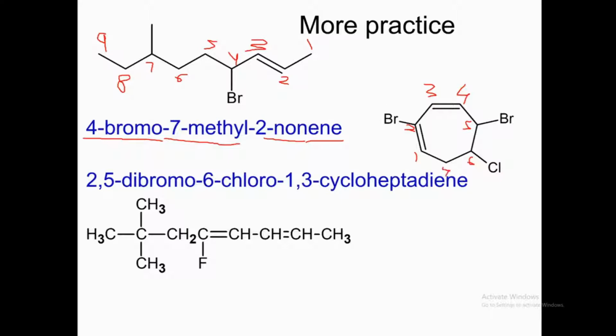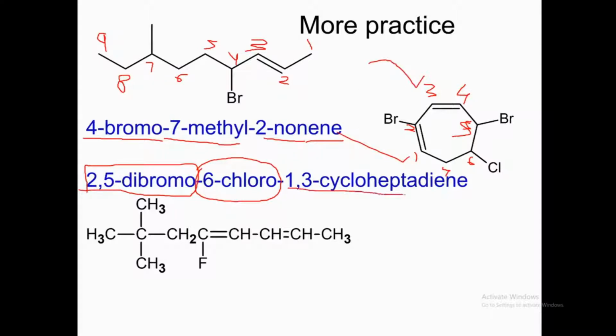This is number 5. So 2,5-dibromo, because there are 2 bromines, and there's a chlorine at the 6th position, so that is 6-chloro. 1,3 because there is a double bond at 1 and a double bond at 3. We call it 1,3-cycloheptadiene.